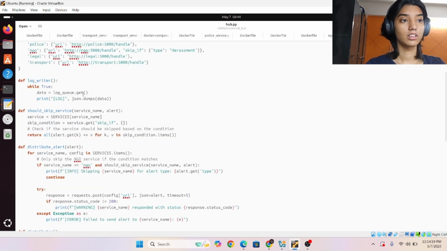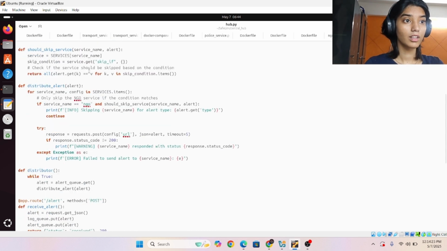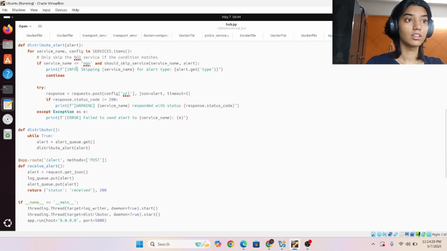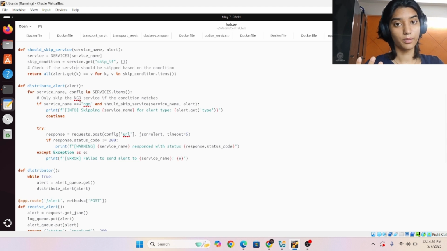So the log writer actually writes all those services inside the queue, then dumps them. There's a skip part here, for skipping if we need to skip something, like not giving that harassment case to the NGO to do that.